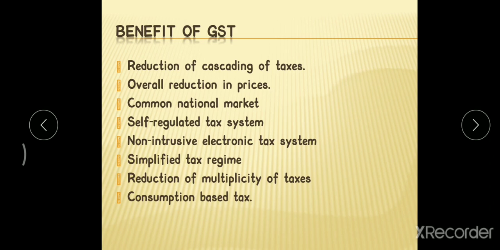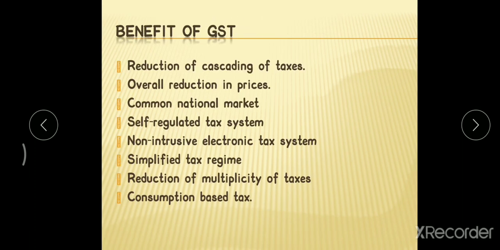Next, consumption based tax. As I told you, it is based upon the destination, where the goods and services are consumed. That particular destination generates the revenue for the state or for the union territories. That is what a consumption based taxation. These are the objectives of GST.